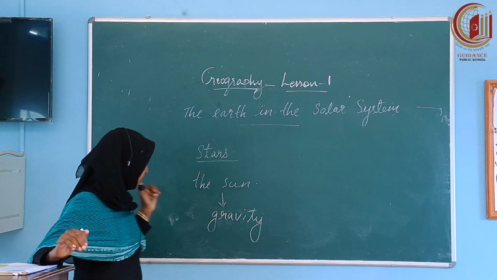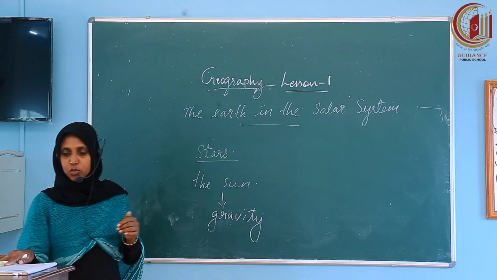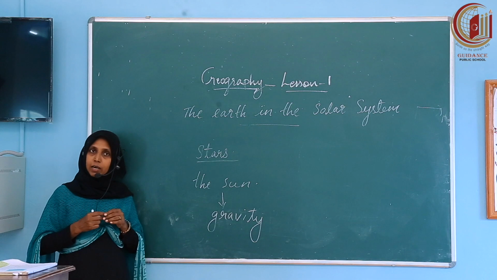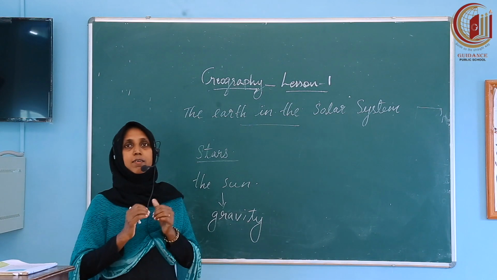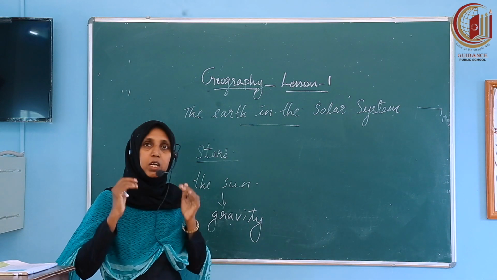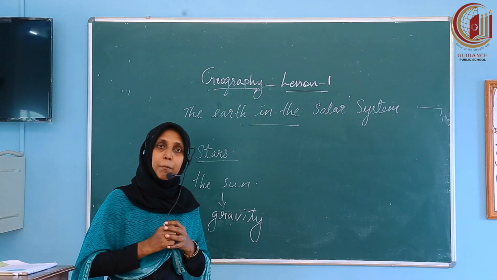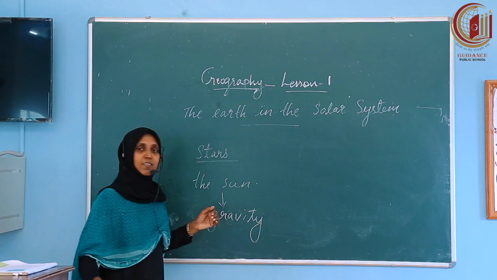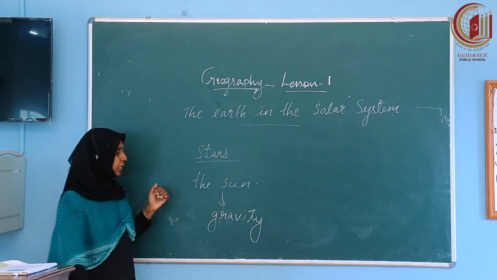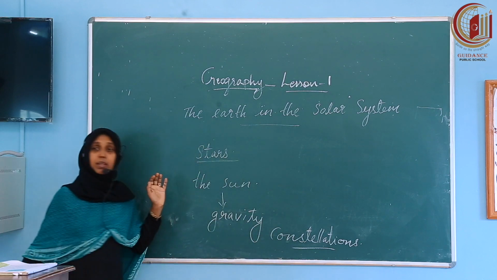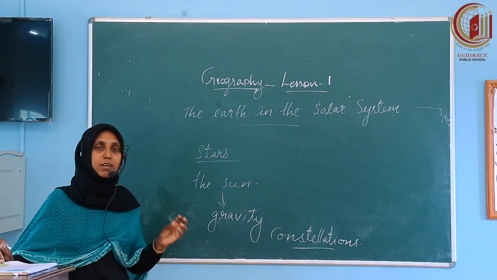the solar system. Next, children, you might have observed that groups of stars are found in the sky and they form special patterns. Such patterns are called constellations. See, what is a constellation?